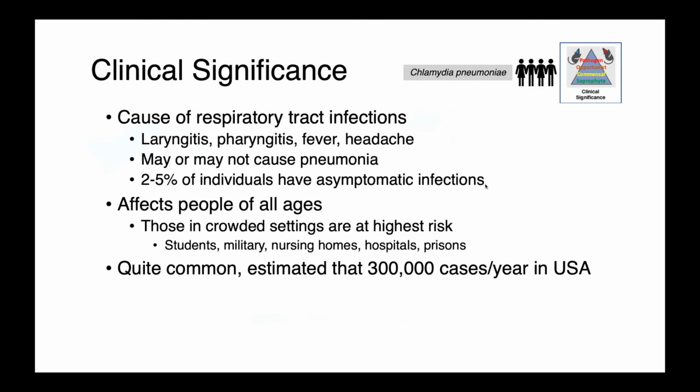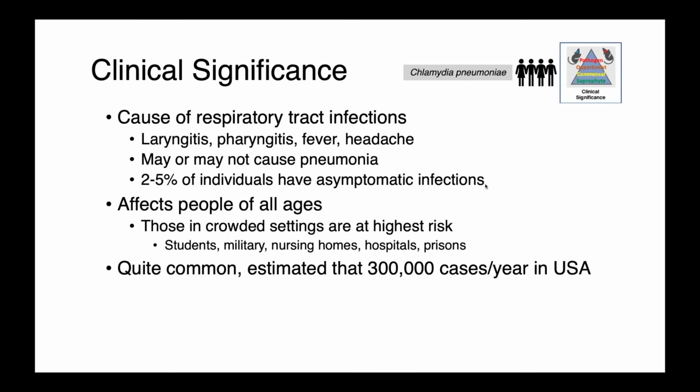Chlamydia pneumoniae is a cause of respiratory tract infections, primarily in people. We can see a variety of syndromes, from upper respiratory tract infections, laryngitis, pharyngitis. People can be febrile and have a headache, and they may or may not go on to develop pneumonia. It's estimated that of those people who are infected with Chlamydia pneumoniae, 2 to 5% of them have asymptomatic infection, so they don't realize that they actually have the organism.